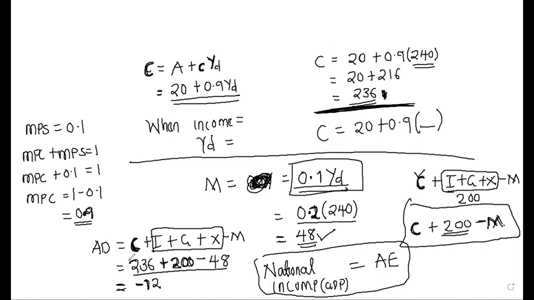Our consumption at that level is 236. Then the imports were 48. We're subtracting the imports because our formula says C plus I plus G plus NX, and NX is exports minus imports. So the 200 is the I, G and exports, then minus the imports at that point, which is 48, calculated from this point here.